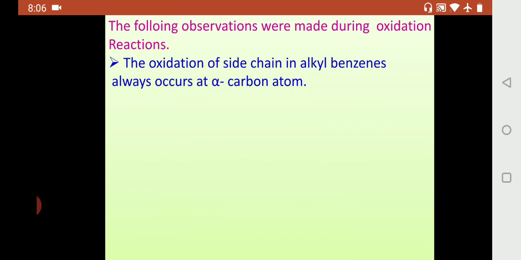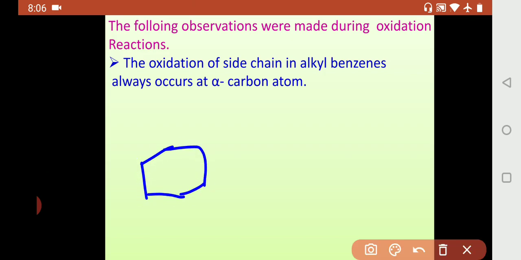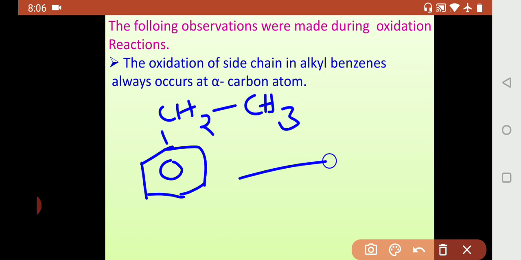Now, for example, we take one more thing. That was isopropyl benzene, cumene. Now we take CH2CH3, ethyl benzene. Oxidation in presence of alkaline KMnO4. Which carbon will be oxidized? The carbon which is directly bonded to the benzene ring.